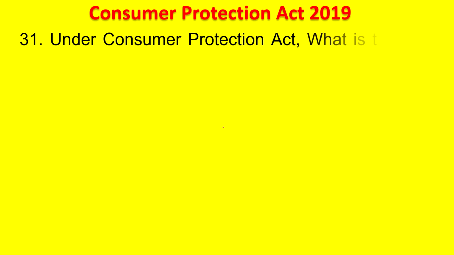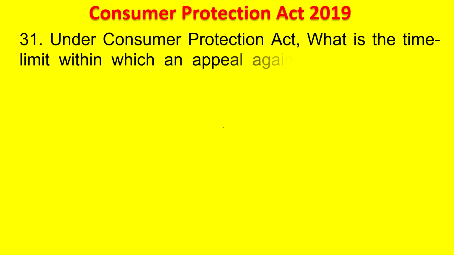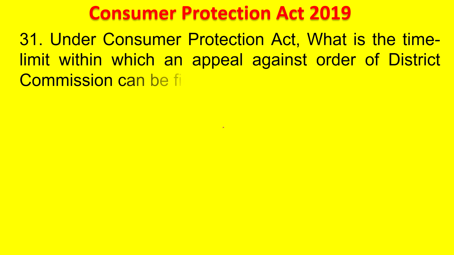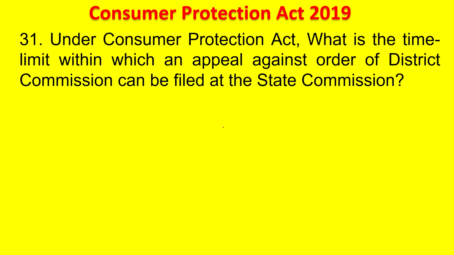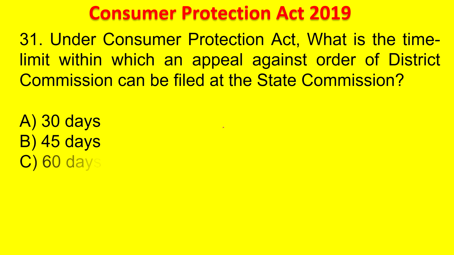Under the Consumer Protection Act, what is the time limit within which an appeal against the order of the District Commission can be filed at the State Commission? 30 days, 45 days, 60 days, 90 days. Your time starts now. An order of the District Commission to be appealed at the State Commission. The answer is 45 days.